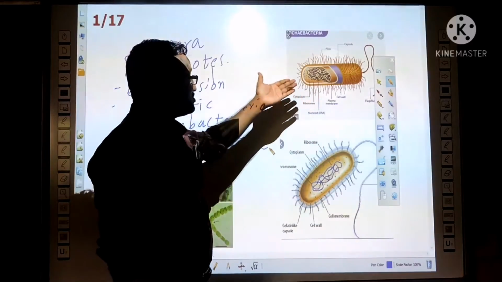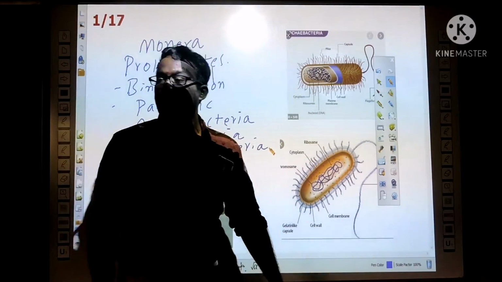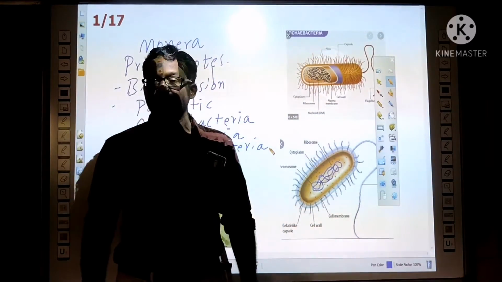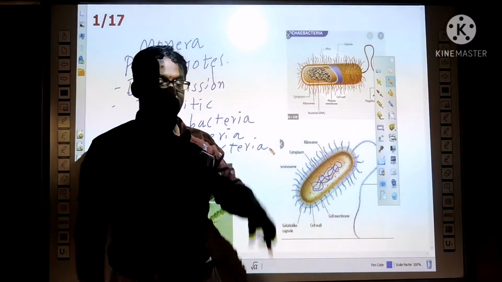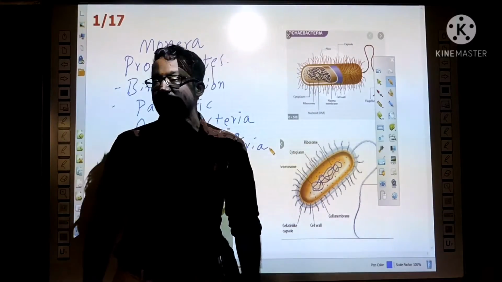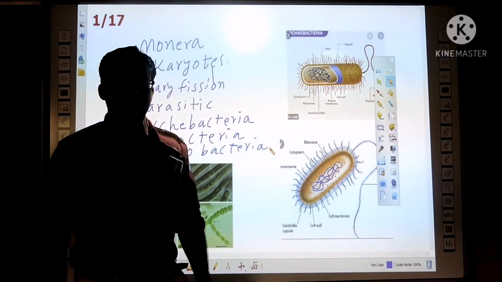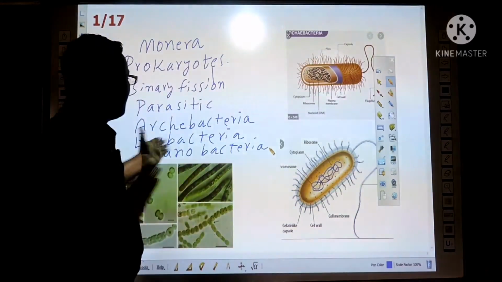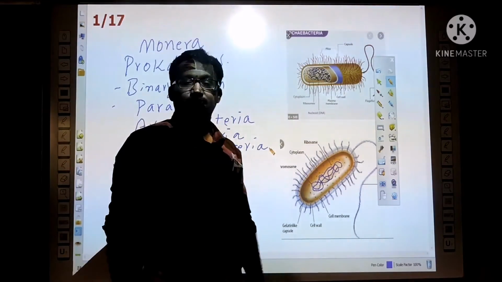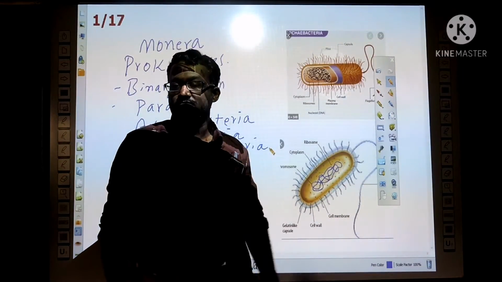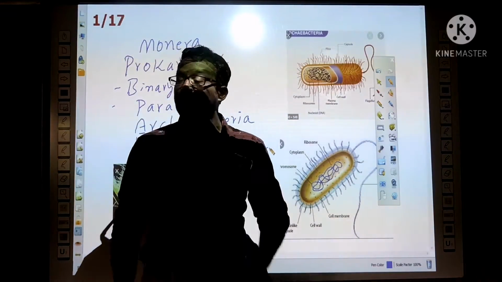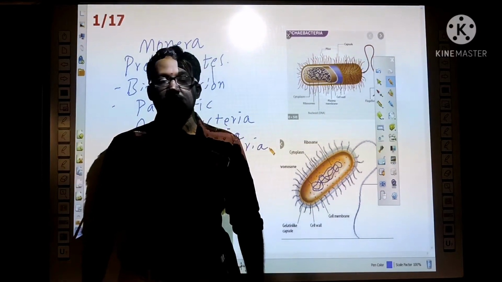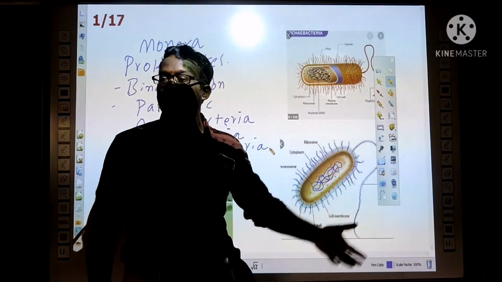That means there is no change in the body; the body design remains the same. They are the most ancient forms on the earth and can survive in any condition. Next, Eubacteria. Examples are E. coli, Rhizobium and Streptococcus bacteria, the normal bacteria. There is evolution in them.